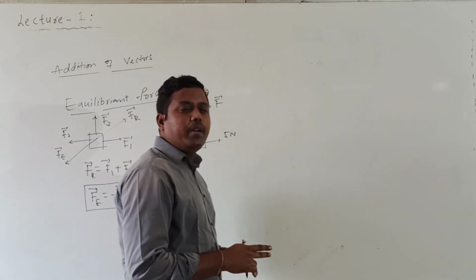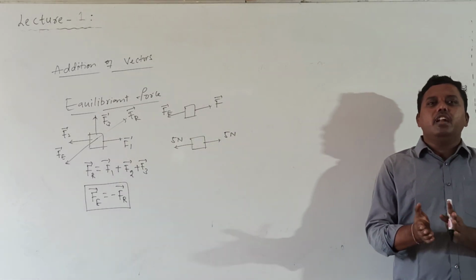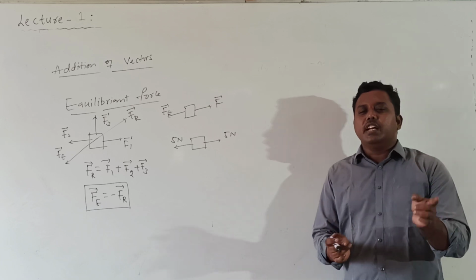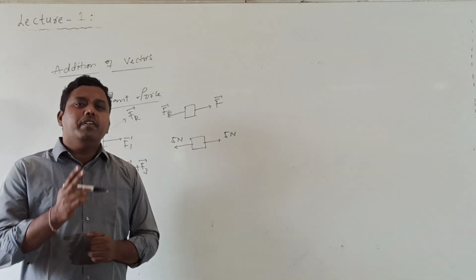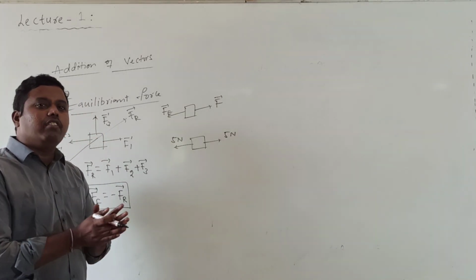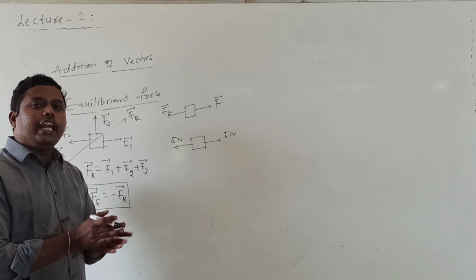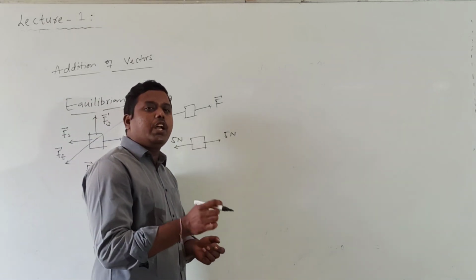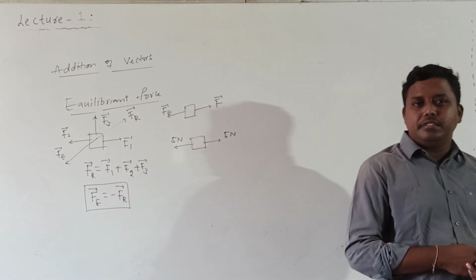So what is the minimum number of equal coplanar forces required? Coplanar forces means the forces which are in the same plane. Then the minimum number of forces required to keep the body in equilibrium will be 2. If they are unequal, the minimum number of unequal coplanar forces required to keep the body in equilibrium is 3.